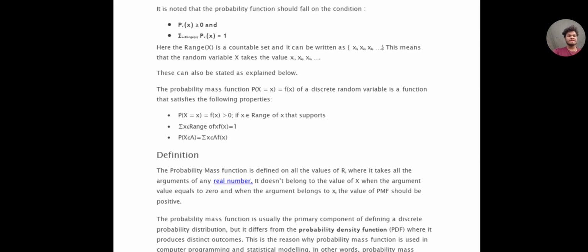The probability mass function p(x), which we can also write as f(x), of a discrete random variable is a function that satisfies the following properties. f(x) is greater than 0 if x lies in the range of X that supports it. The summation of f(x) is equal to 1, and p(x) equals the summation of f(x).